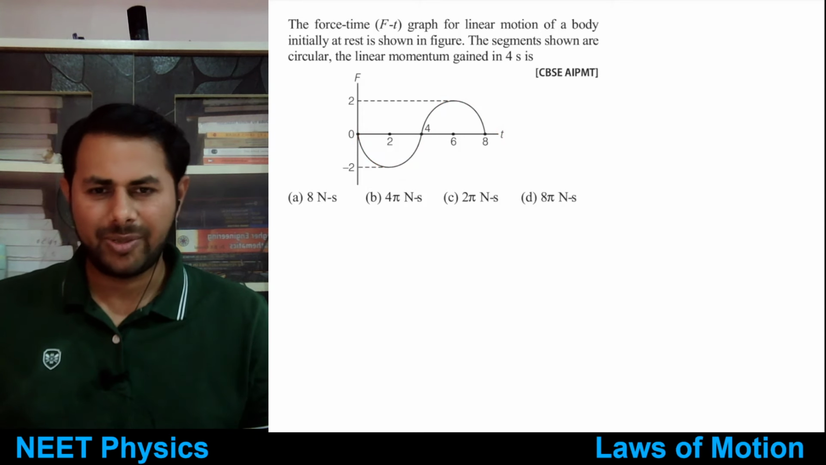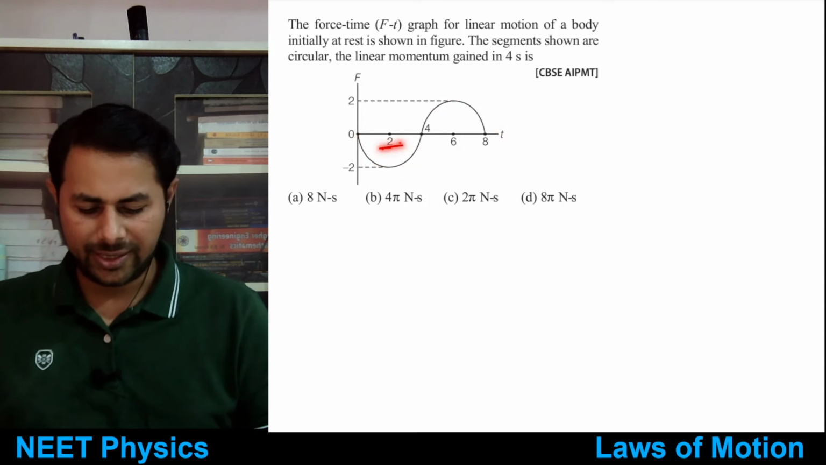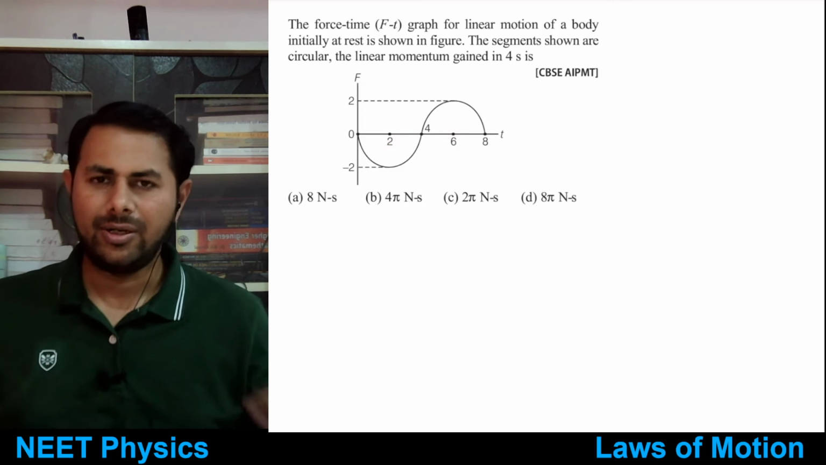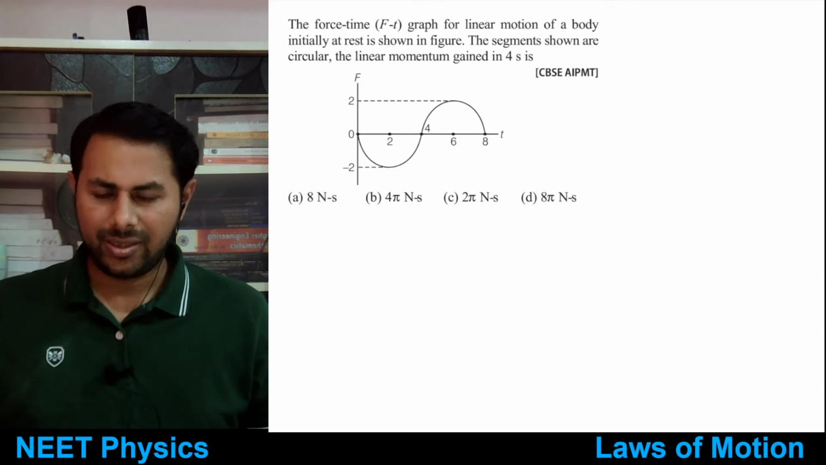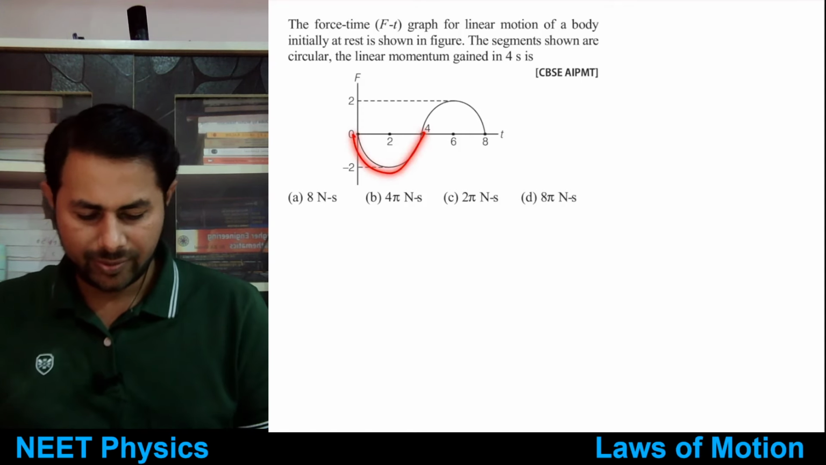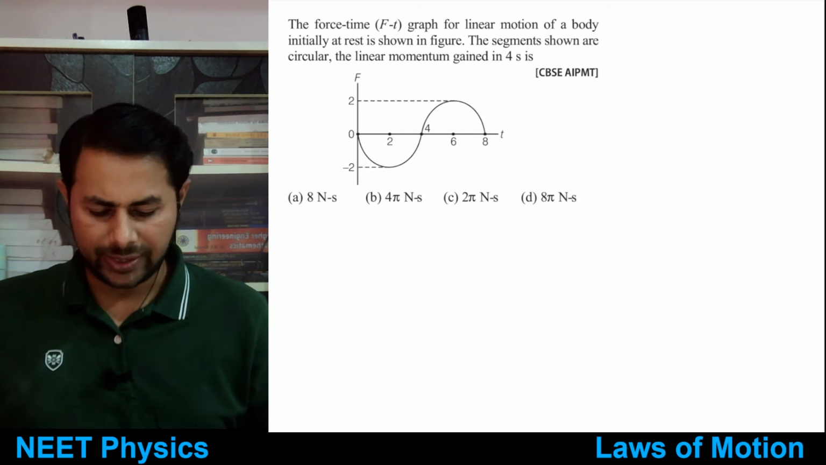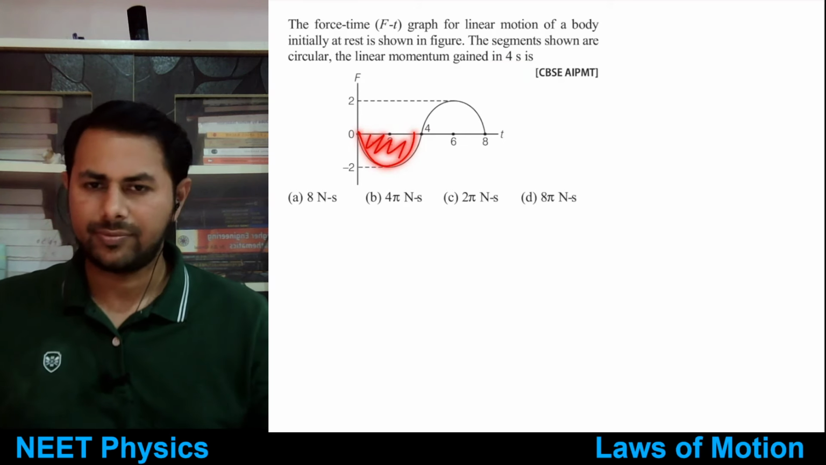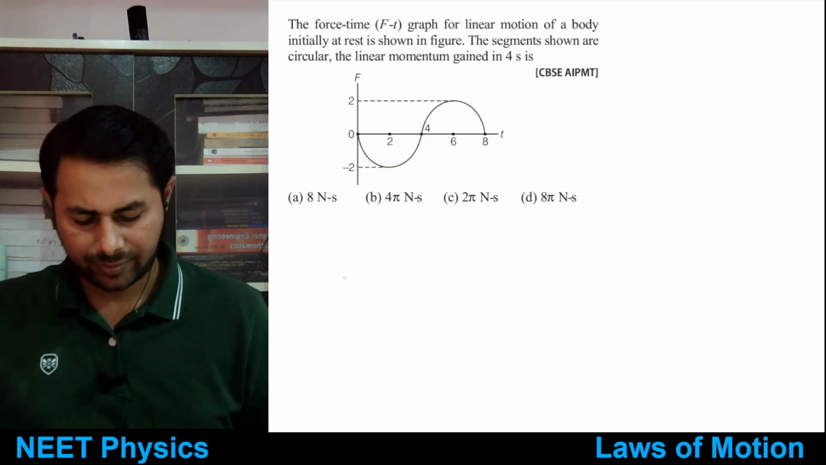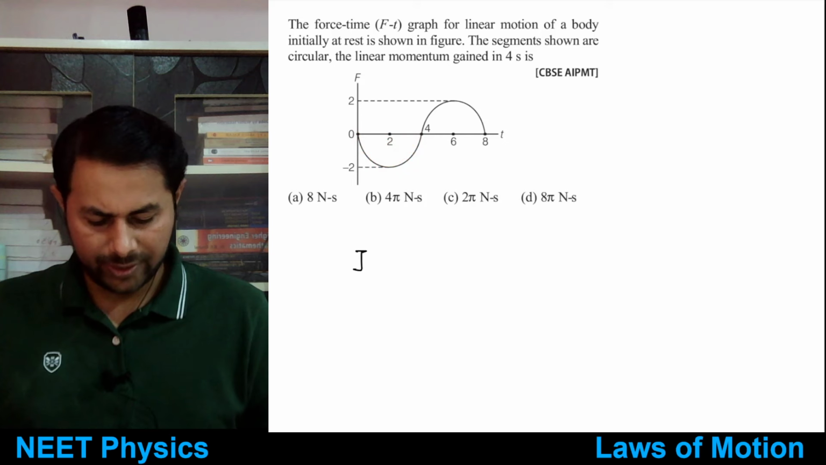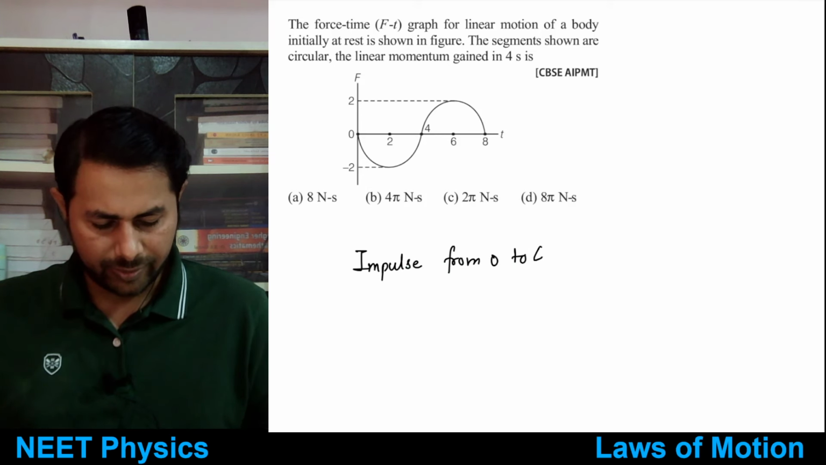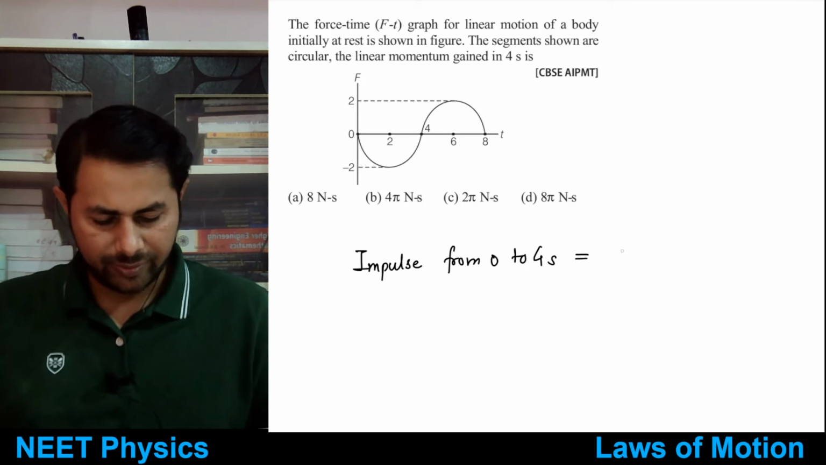Yeah, exactly, it will be equal to 0. Good, because this area is negative, this one is positive. If you add it up, the total impulse is 0, right? Total impulse would be 0, but you want momentum gained in 4 seconds, so it is just this area. Okay, so impulse from 0 to 4 seconds is equal to what?